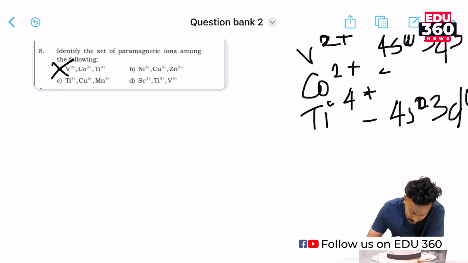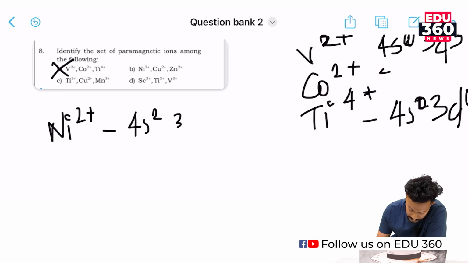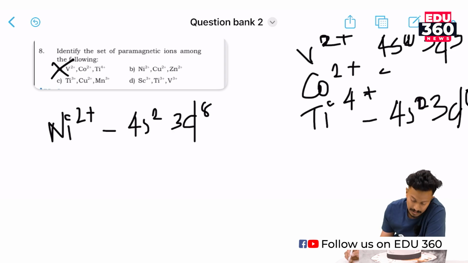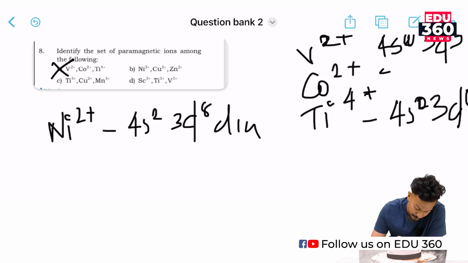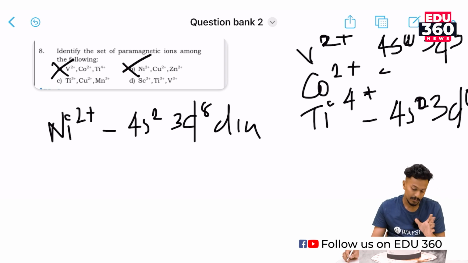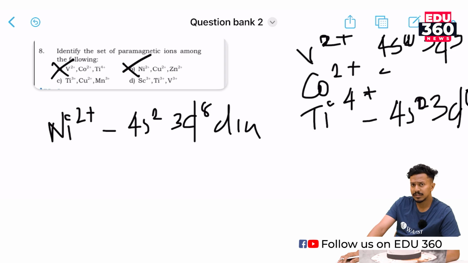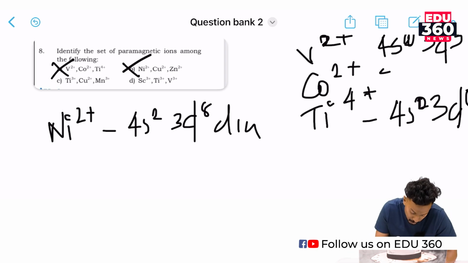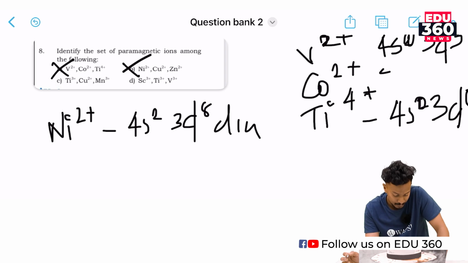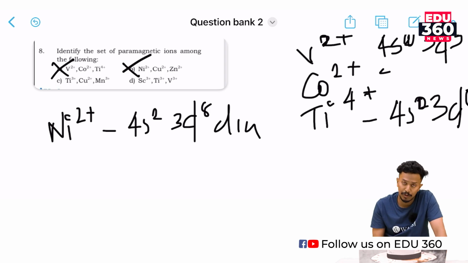Option B. Ni2 plus, 4s2 3d8. With 2 plus it gives 3d8. It's diamagnetic, sorry. So option B is also wrong. We should find out which are the paramagnetic structures. If any one of them is diamagnetic, that whole option is wrong. So we do not have option A, we do not have option B, and we do not need to check Cu2 plus and Zn2 plus.